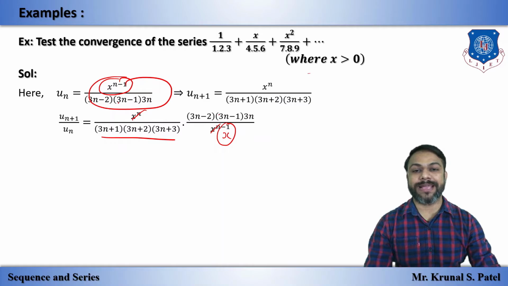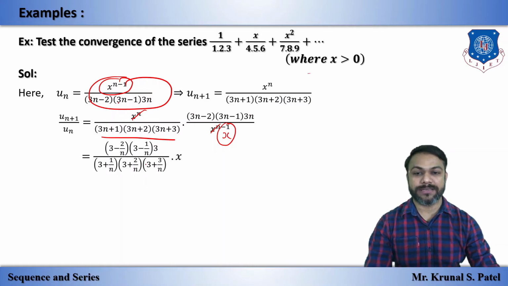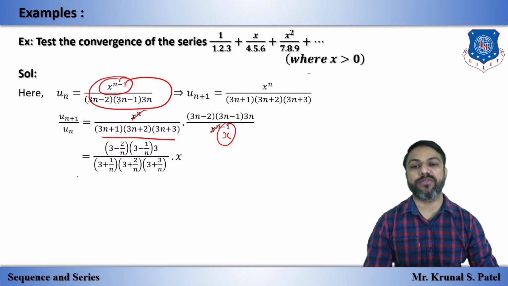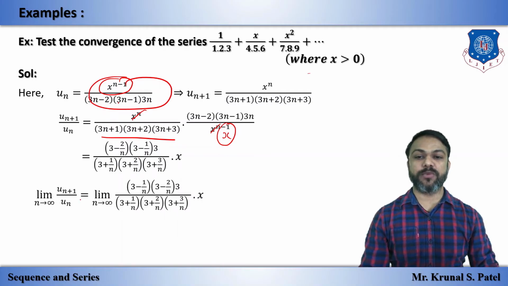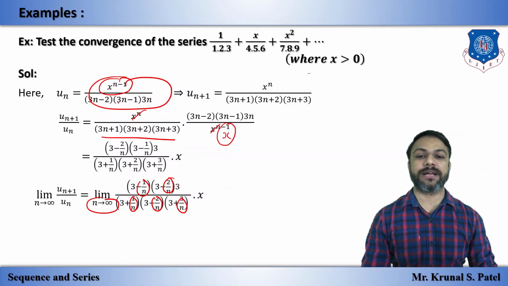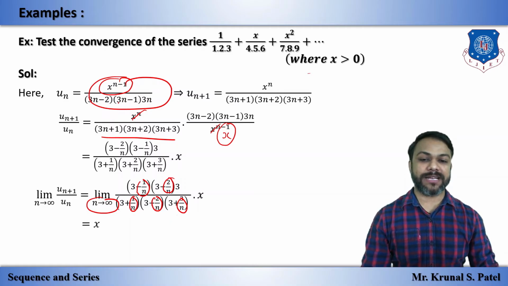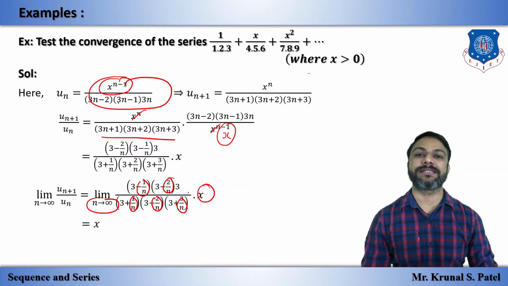We can take n and n common from here and from here. Now we will apply limit on both sides. n tends to infinity gives 0, 0, 0, 0 and 0. So we have 3 3s are 9, 3 9s are 27, same in the denominator. So it cancels out, and we have only x.